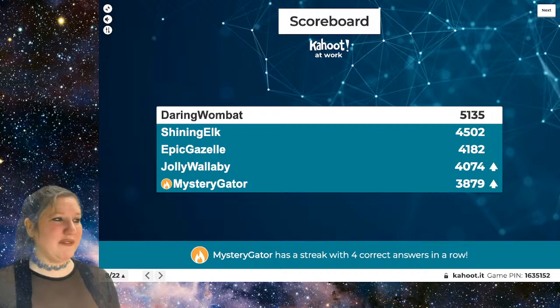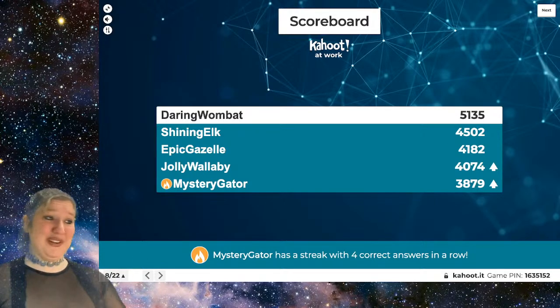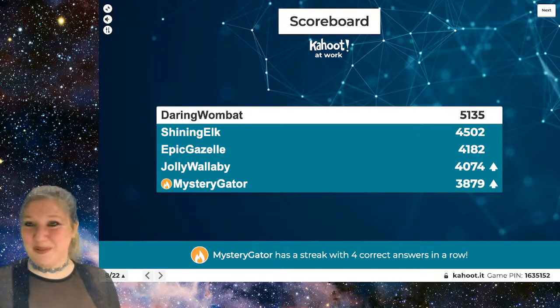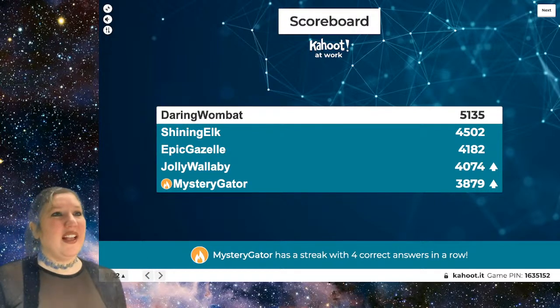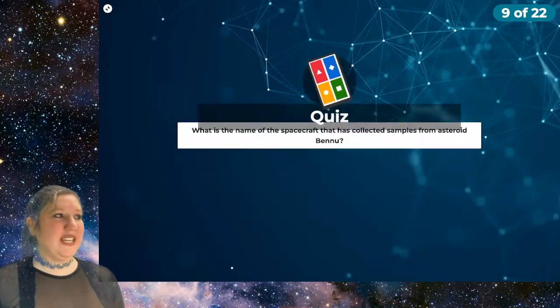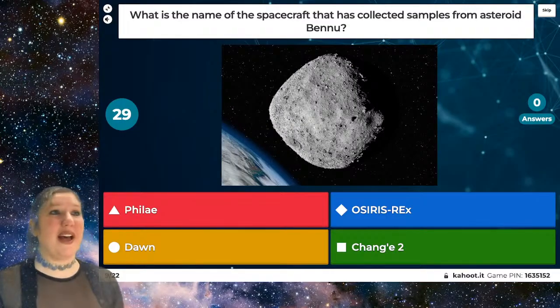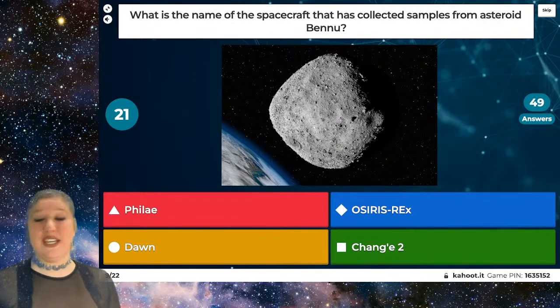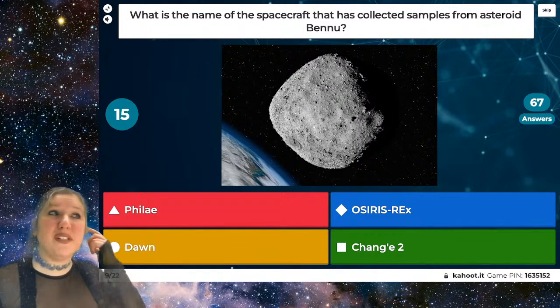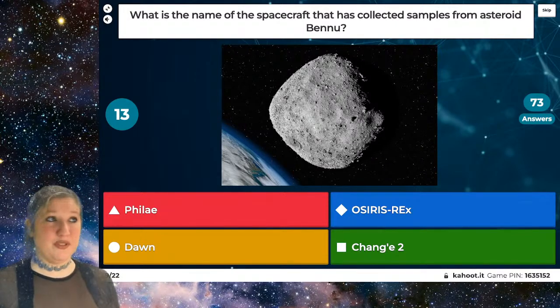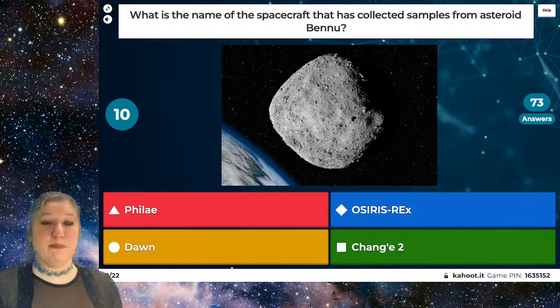Very little change, except for Jolly Wallaby and Mystery Gator are now on the scoreboard. And Mystery Gator has a streak of 4 correct answers in a row, so excellent job. All right, our next question is, what is the name of the spacecraft that has collected samples from Asteroid Bennu? Is it called Philae? Is it called OSIRIS-REx? Is it called Dawn? Or is it called Chang'e 2? So what is the name of the spacecraft that has collected samples from an asteroid called Bennu?